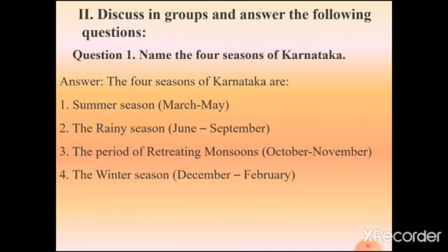Now let's go to the second main section. Discuss in groups and answer the following questions. First question. Name the 4 seasons of Karnataka. So we have to write the 4 climatic seasons of Karnataka. First one, the summer season. The period of the summer season is March to May. Second one, the rainy season, June to September. Third one, the period of retreating monsoon, from October to November. Fourth and last climatic season is the winter season, December to February. So these 4 are the climatic seasons of Karnataka.